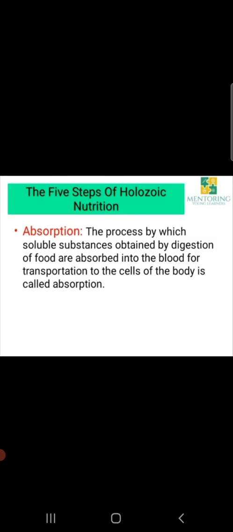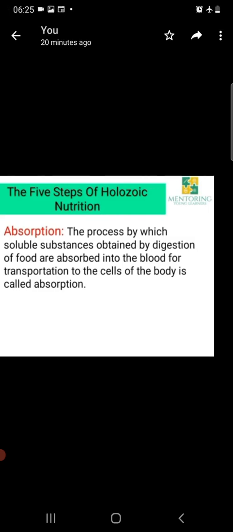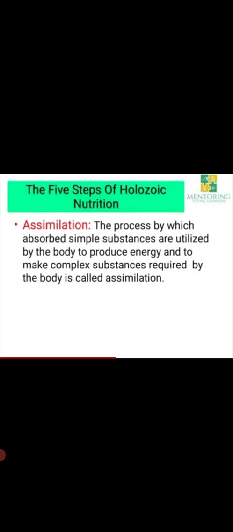So, first was ingestion, where food was taken in. Digestion was the second step, where the food was broken down into simpler molecules. Third is absorption, where the digested nutrients are taken to the different parts of the body. Then the fourth one is assimilation. In the process of assimilation, absorbed food molecules are used for producing energy and growth.